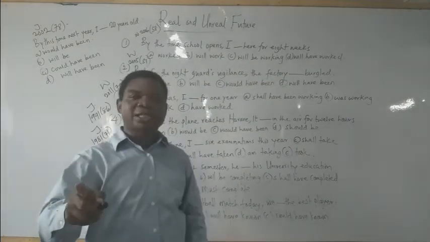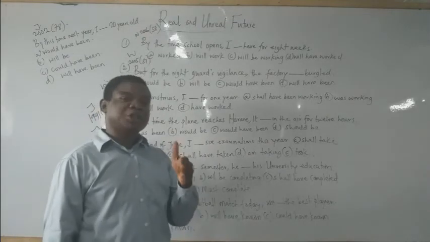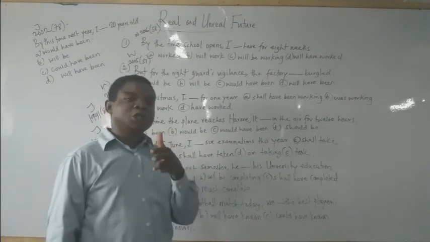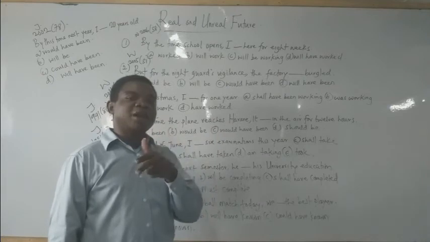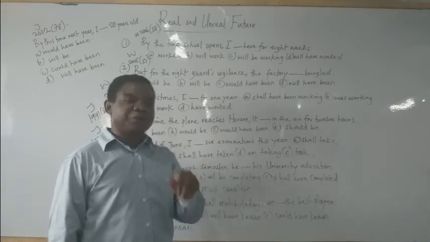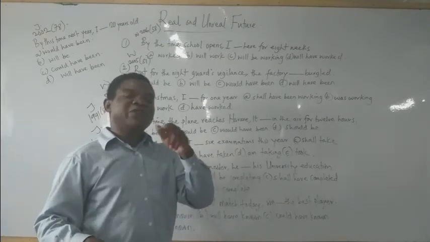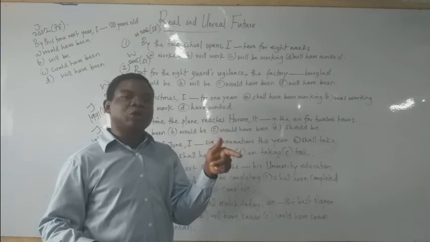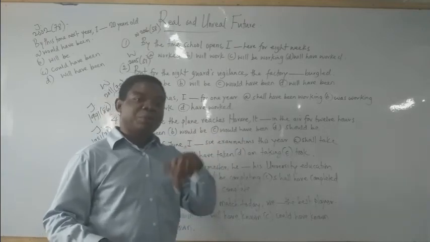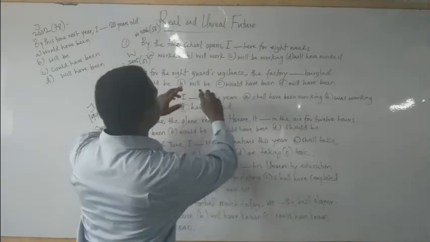Don't forget that I said when the expression is a real action or future, it will take will or shall, followed by have, plus a perfect tense verb. But if it is an unreal future or action, the verb changes to would, the past form, with have, plus a past participle verb. So let's see which option is out already.